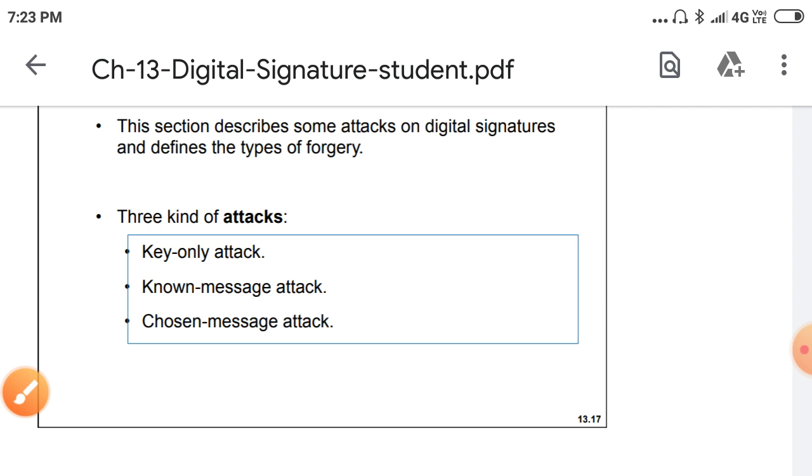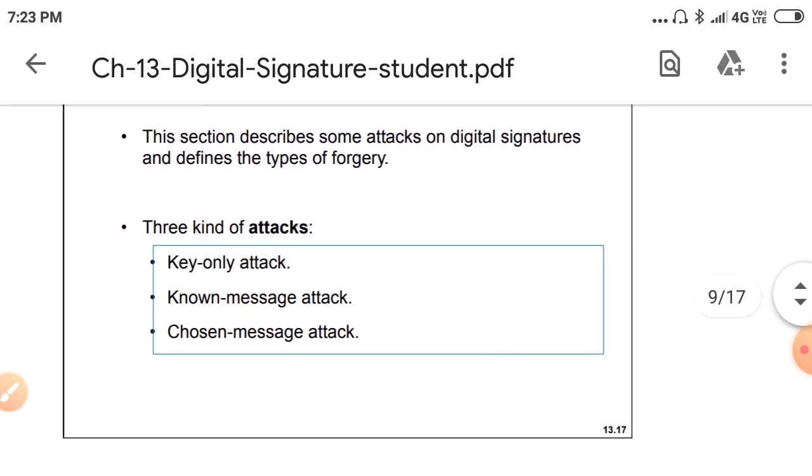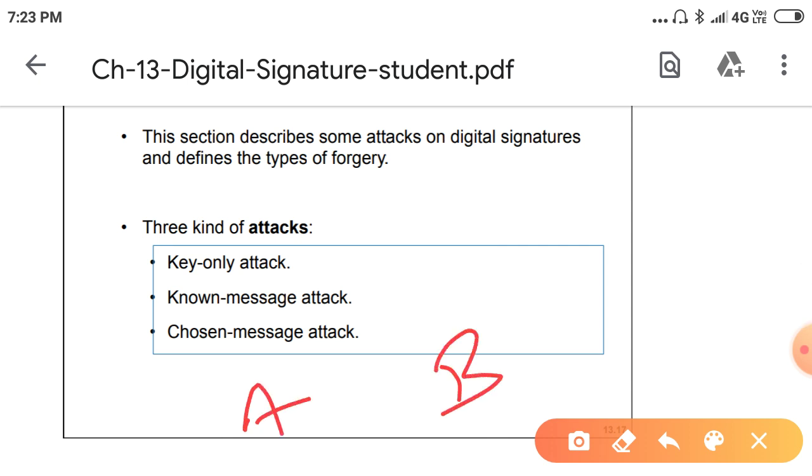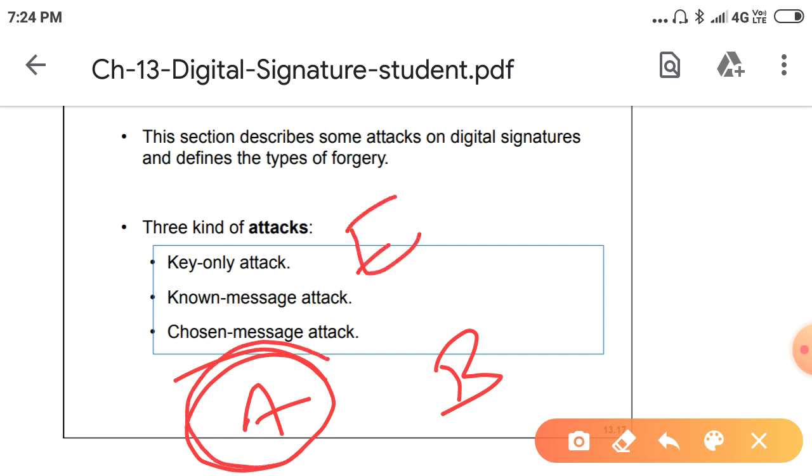The next one is the known message attack. This is also similar to the known plain text attack. In this type of attack, Eve can access some documents previously signed by A, and then he tries to create another message by doing a forgery of A's signature.